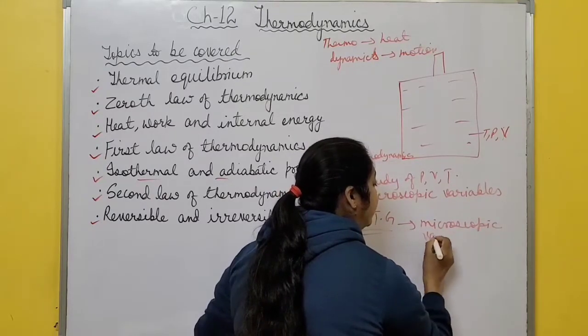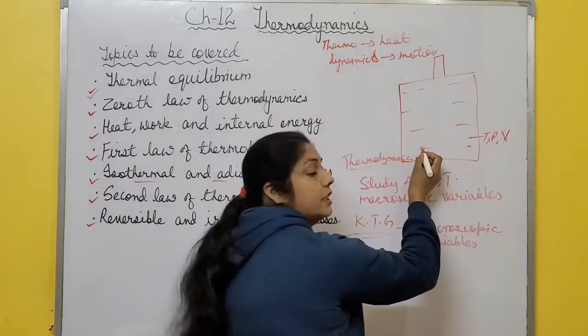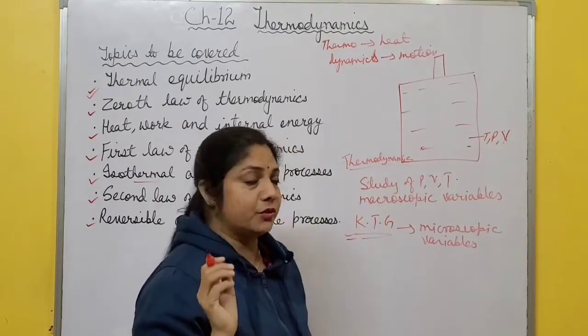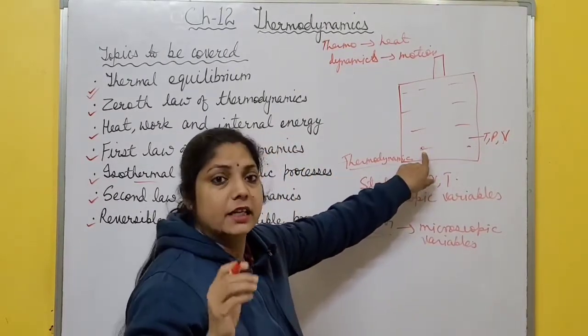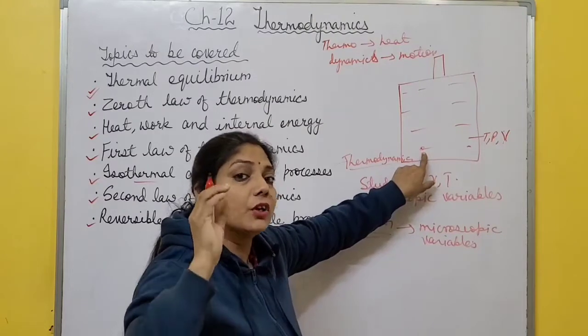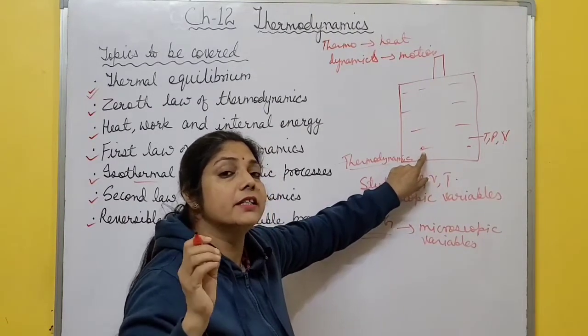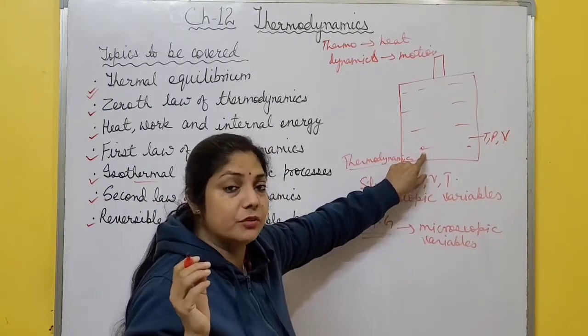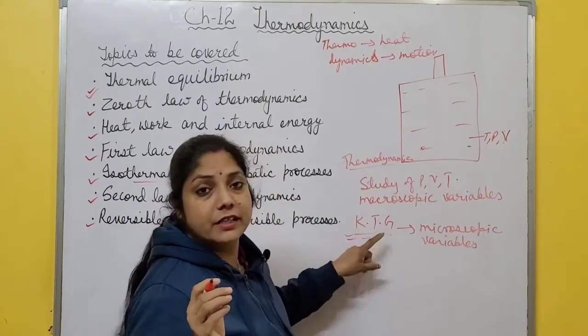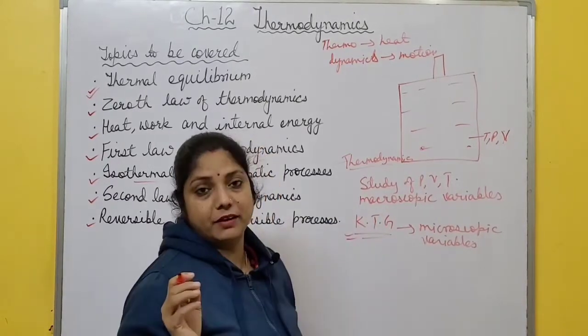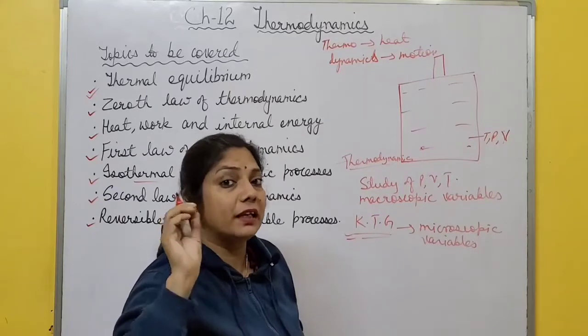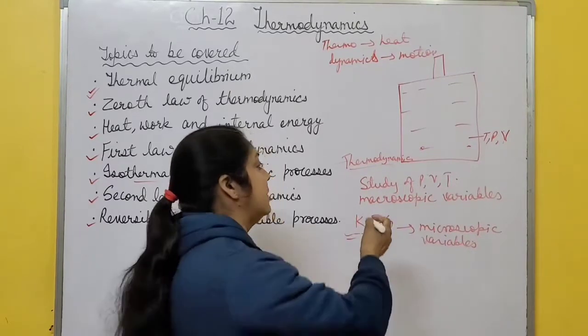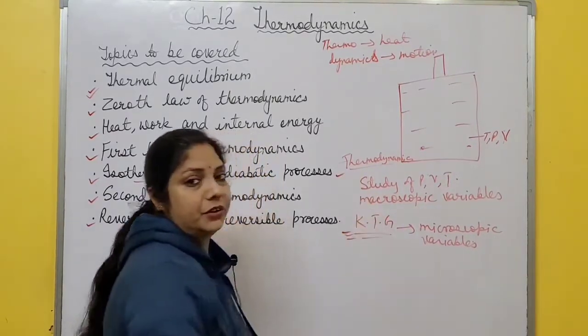It means if you consider one gas molecule, right? One molecule of the gas. Now, what is the velocity of these gas molecules? What is the kinetic energy of that molecule? In this kinetic theory of gases, we study the microscopic variables. It means at microscopic level, molecular level, right? This is the difference between thermodynamics and kinetic theory of gases.